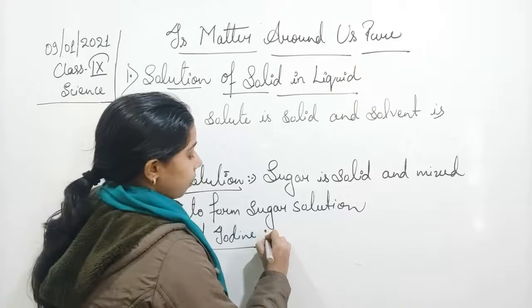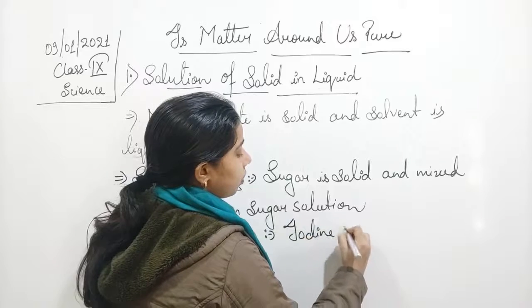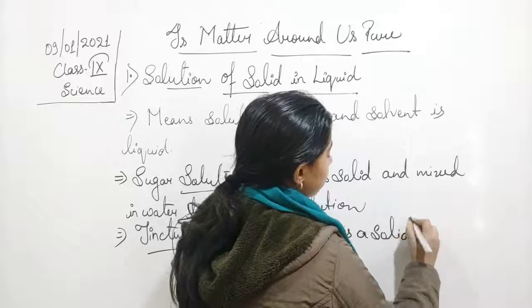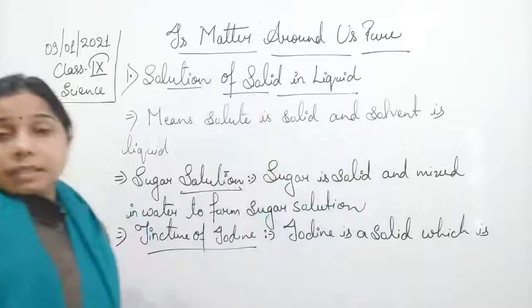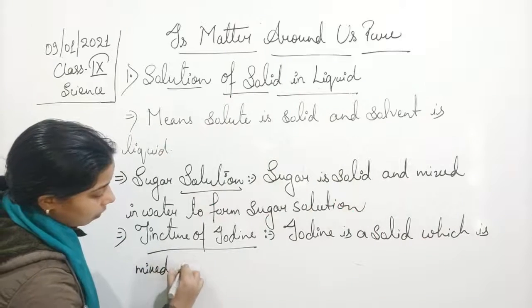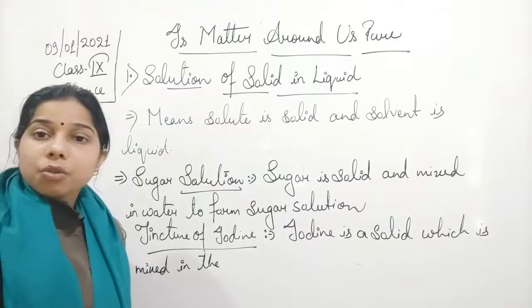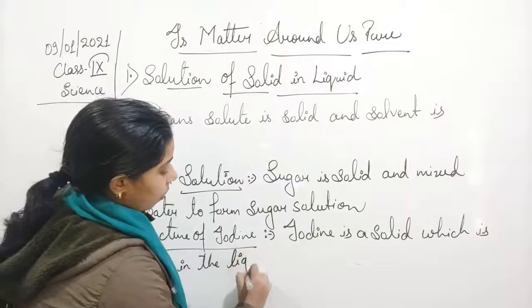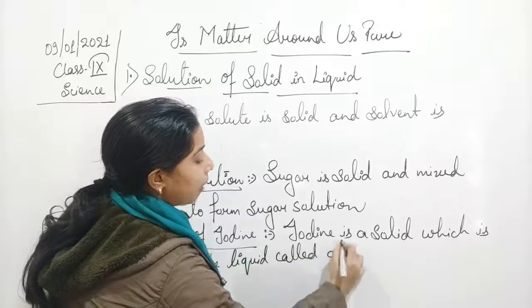So here iodine is a solid which is mixed in the liquid called alcohol.